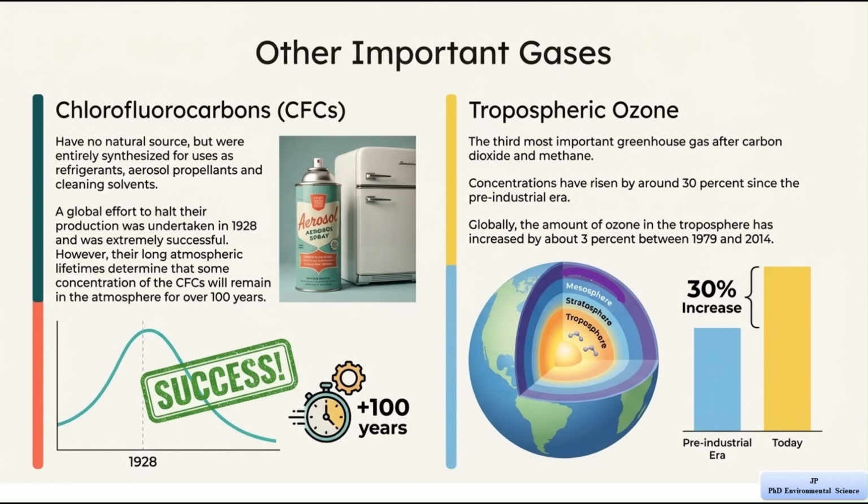Tropospheric ozone is another important greenhouse gas that has increased over time due to human activities and contributes to global warming. So, along with the main greenhouse gases, these gases also play a role in climate change and must be controlled.